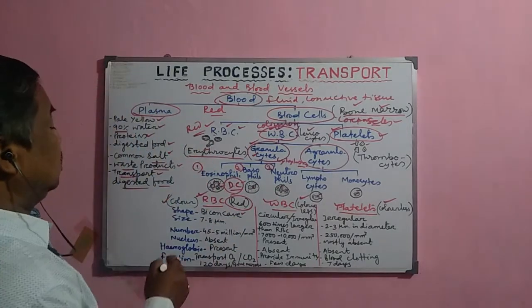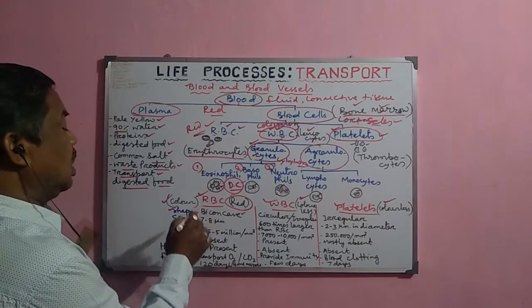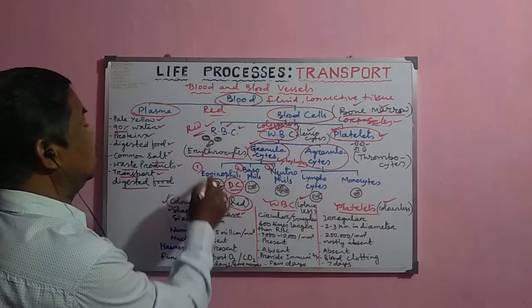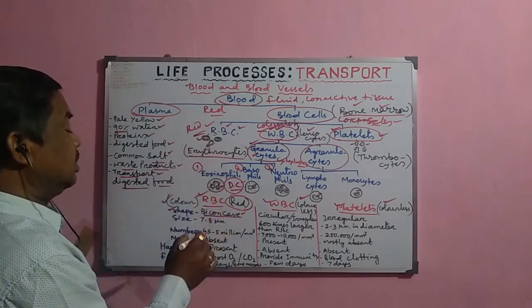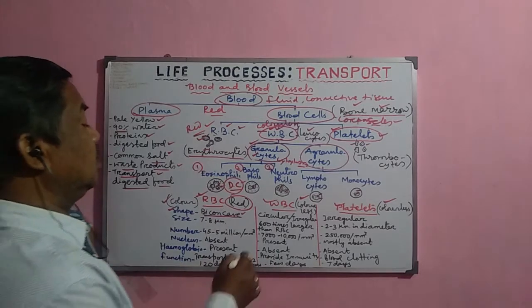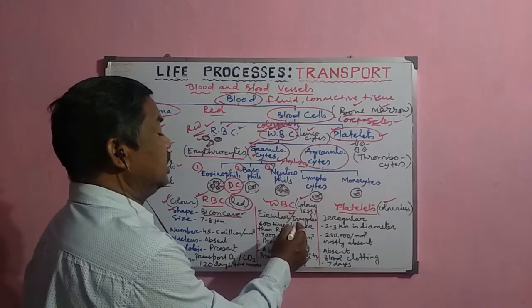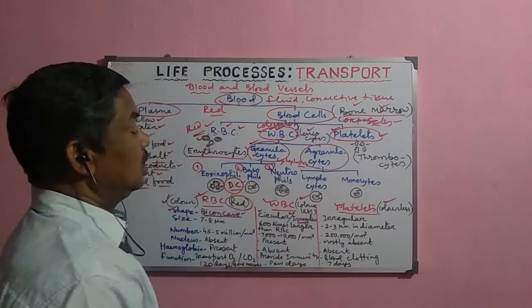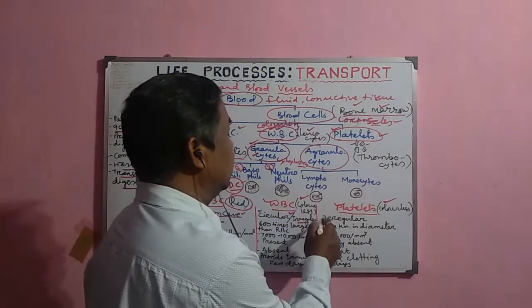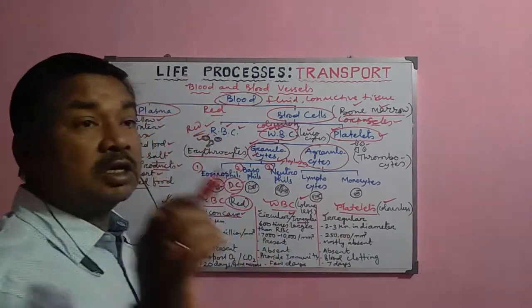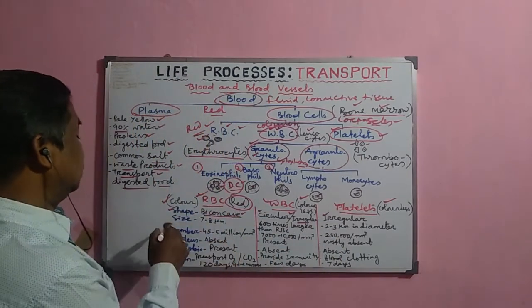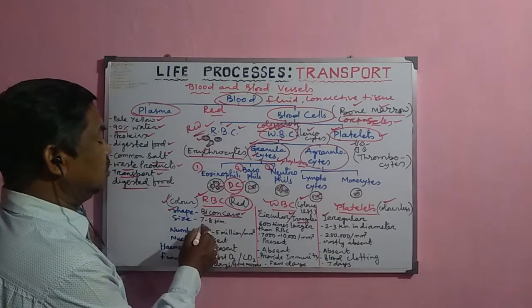Now next, the shape of the RBC: it is biconcave in nature and disc shaped, but the WBC are normally circular or sometimes a little bit irregular in their shape. Now the platelets are very much irregular in their shape and they are smaller in size. Now what is the actual size of RBC, WBC and platelet?